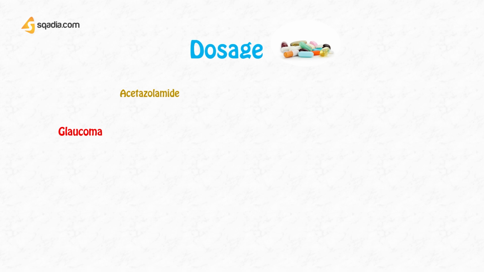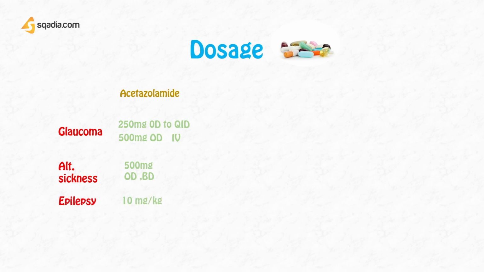For acetazolamide, when we use it for glaucoma, it can be used as tablet or it can be given IV. If we are using it in tablet form, then the dose will range from 250 mg once daily to 4 times a day. And if we are going to give it IV, then it will be 500 mg OD. Next, for management of altitude sickness, the dose will be 500 mg once daily. And for epilepsy, it will be 10 mg per kg. So you see that different doses will be used for different purposes.